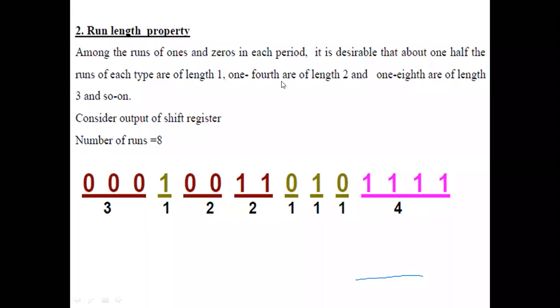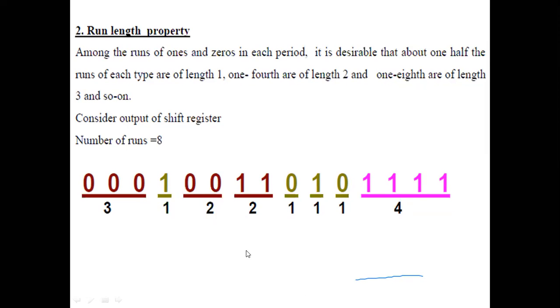Next, 1/4 of length 2. That means 1/4 of the number of runs. 1/4 of 8 is how much? 2, right? So now you see 2 zeros are there together.